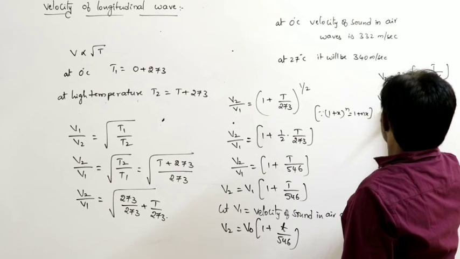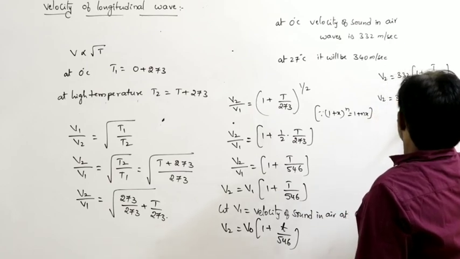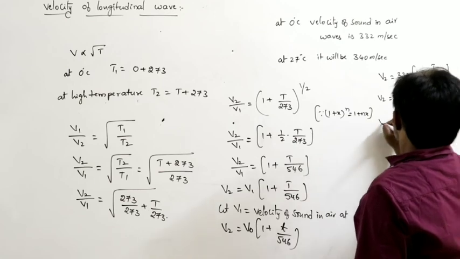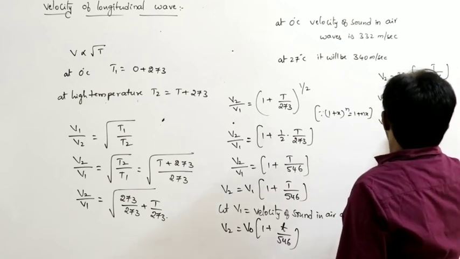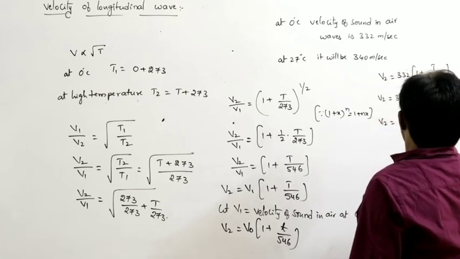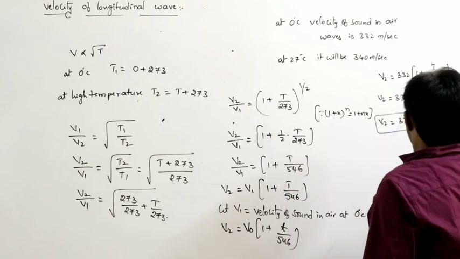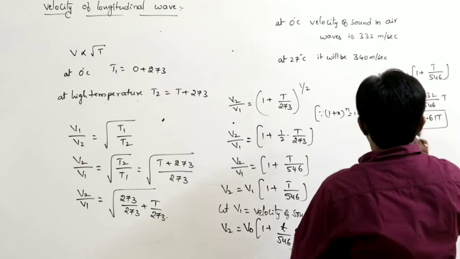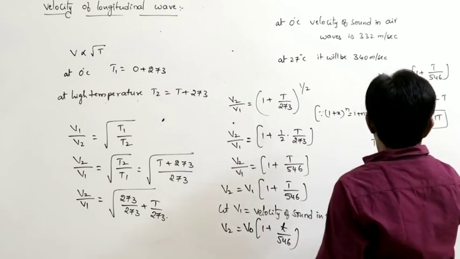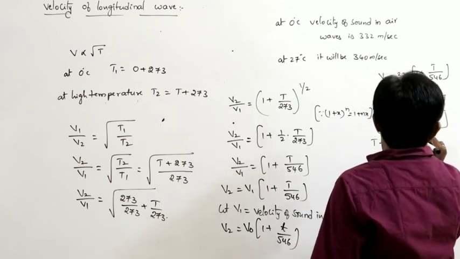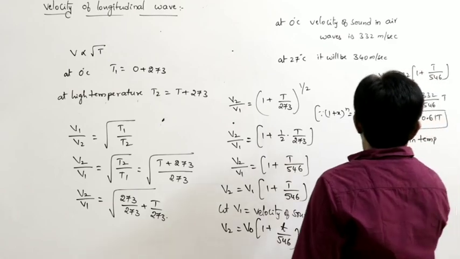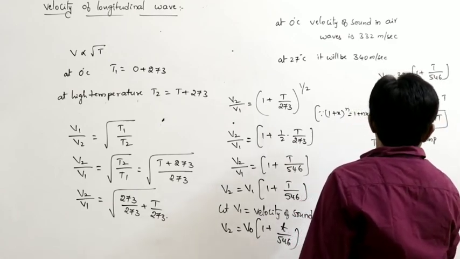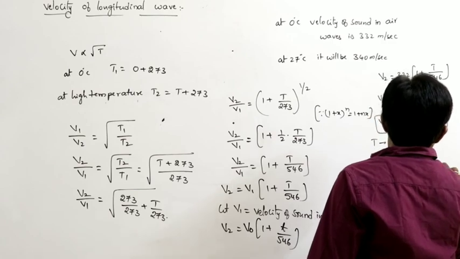So V2 is equal to 332 plus 332 by 546 into T. So V2 is equal to 332 plus 0.61 T, where T is the rise in temperature. If T is equal to 1, then V2 is equal to 332 plus 0.61.